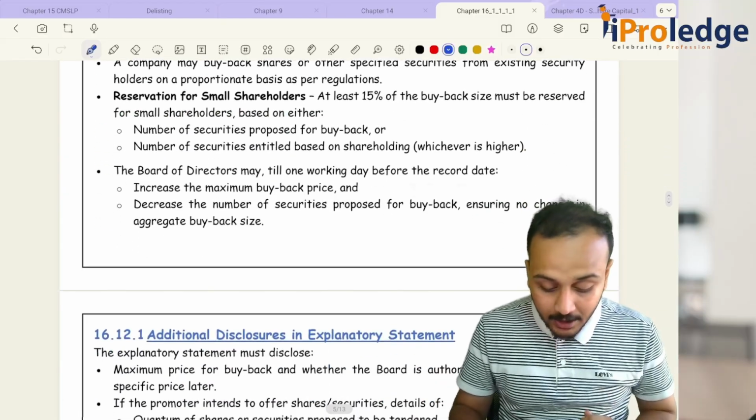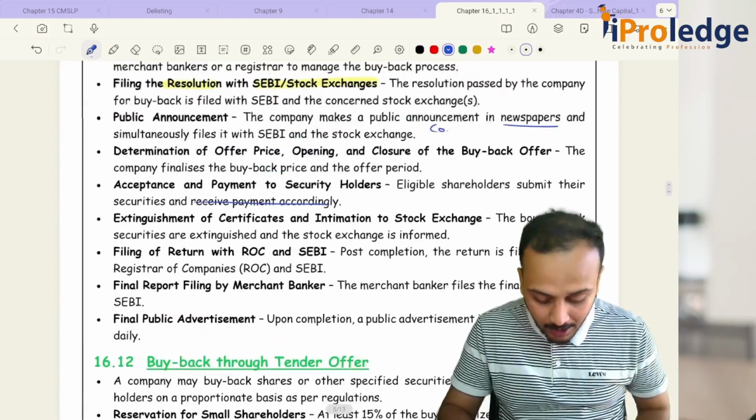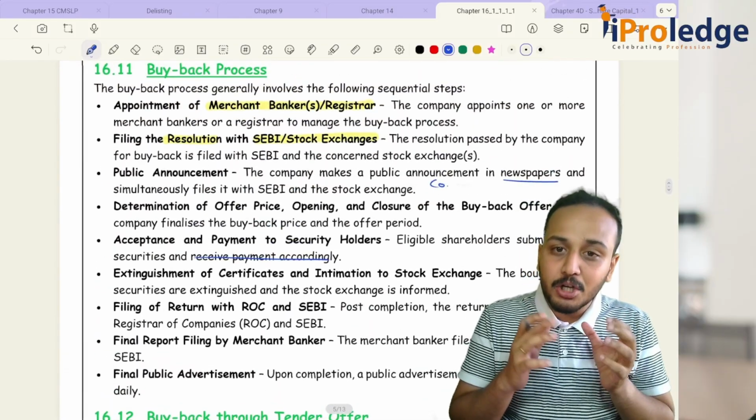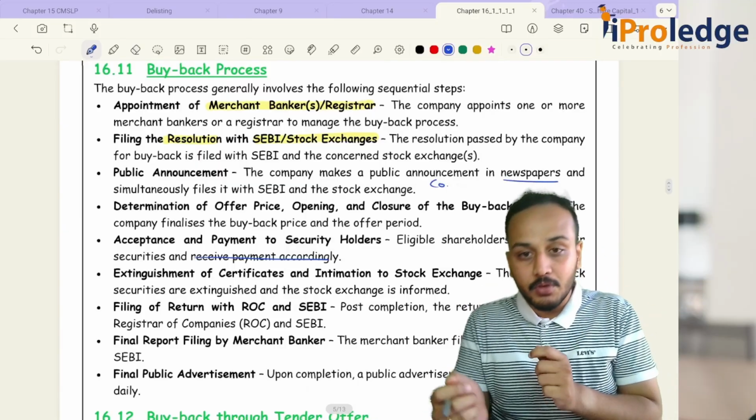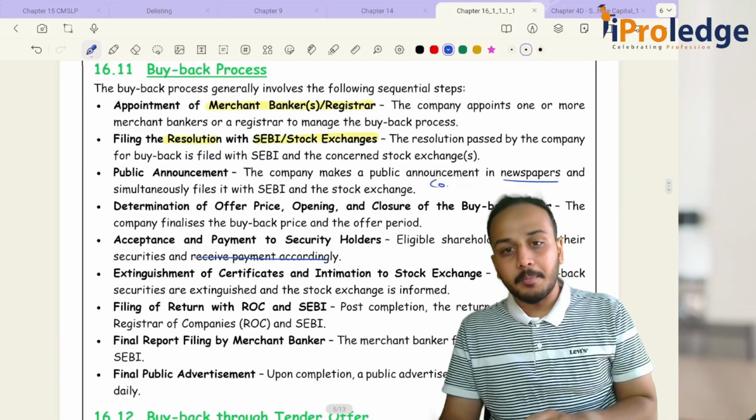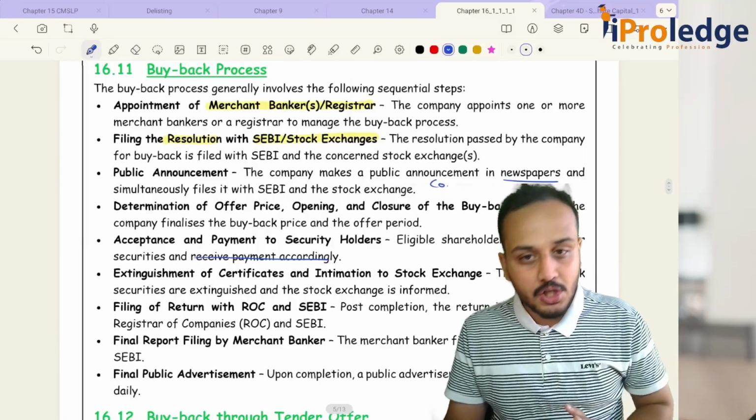Now, whatever points are there, these are the points that are applicable to every form of buyback. No matter which form you are going through, you will have to appoint a merchant banker. You will have to make a public announcement. You will have to file the resolution with the stock exchange or SEBI.